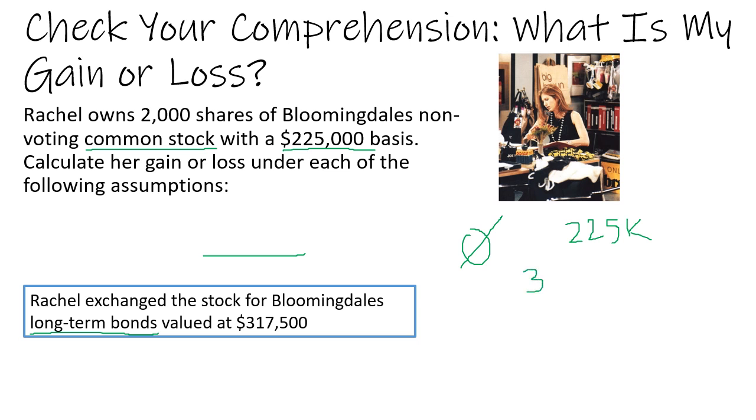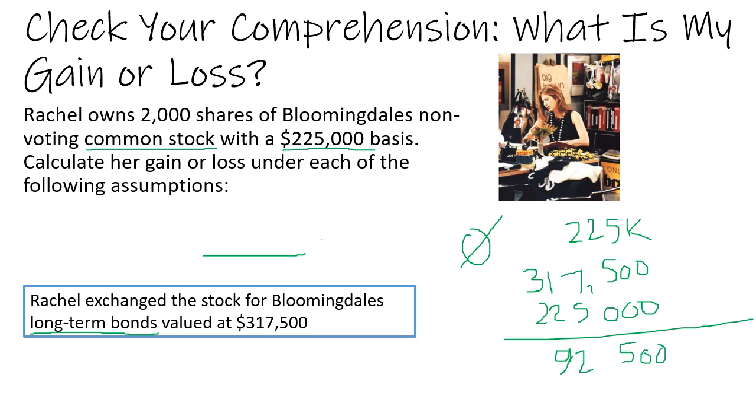Her new basis in the securities is $317,500, and she's trading away stocks worth $225,000. So for this scenario, Rachel would recognize a gain of $92,500, which would be taxed at her capital gains rate.